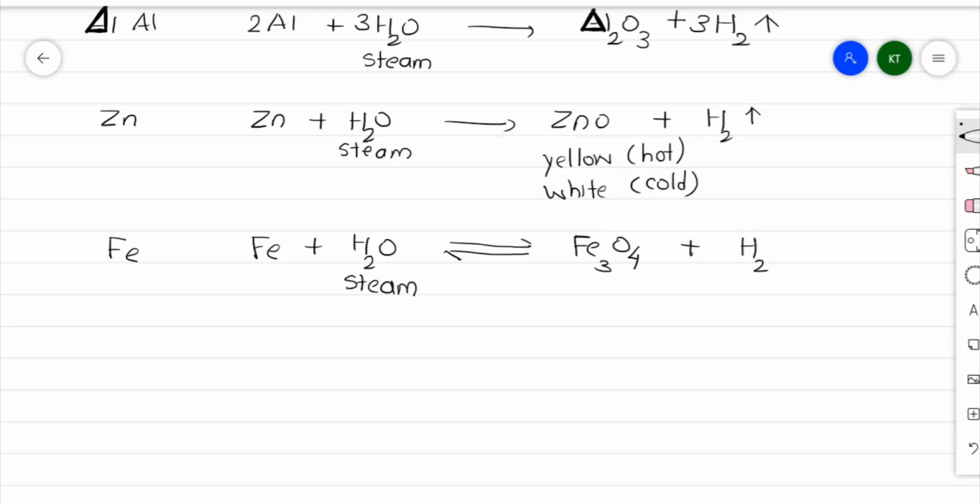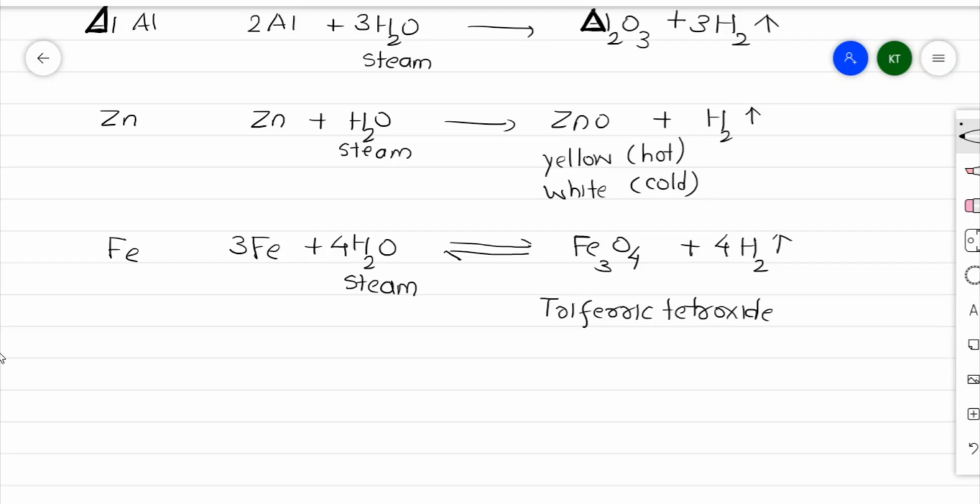To balance this, I'll take 3 iron and 4 oxygen, so I'll take 4 here. So Fe3O4 is balanced. Now the 4 hydrogen molecules are released here. This is your triferric tetroxide.